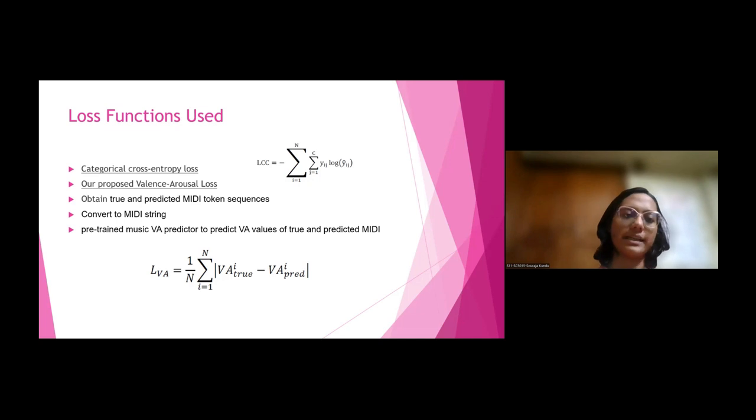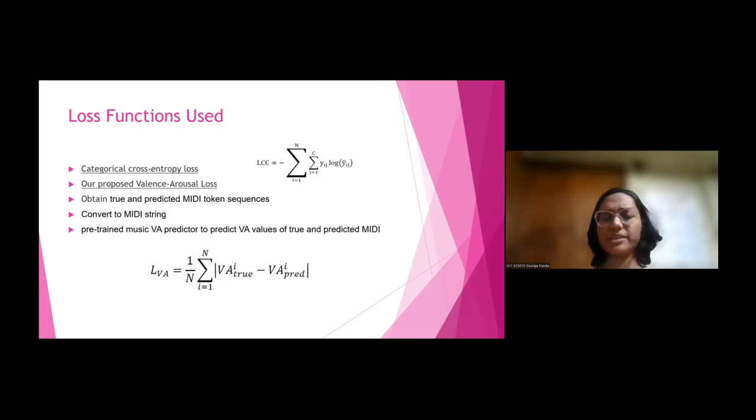And then we parallelly trained a music valence arousal predictor model, which is nothing but 3 fully connected layers, trained with paired music data and their corresponding valence arousal levels, so that we can use this pre-trained music VA predictor to predict the VA values of both the true and predicted MIDI token sequences. Once we have the VA values of the true and predicted MIDI, we can calculate their L1 norm, which will be the valence arousal loss value.